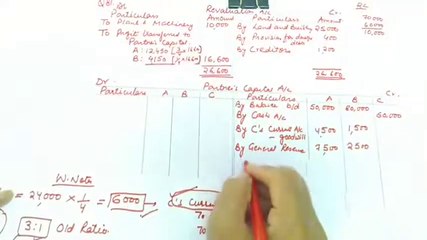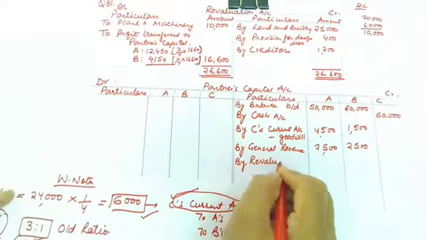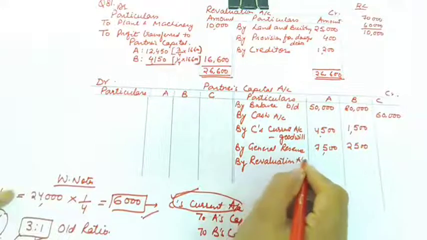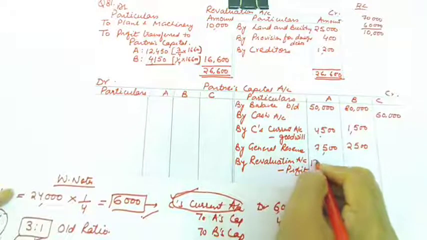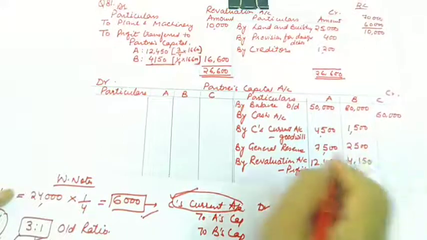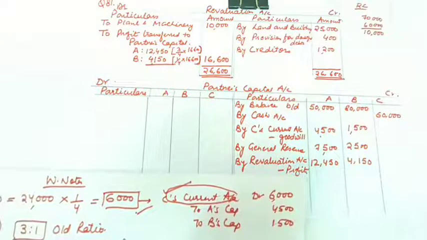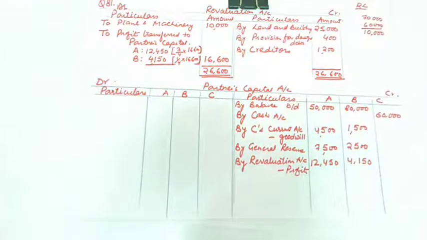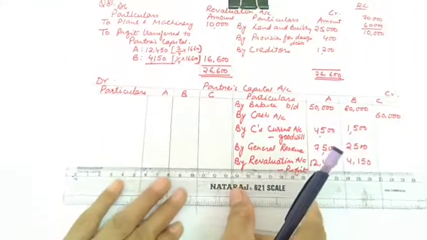Then we'll be giving them the revaluation profit. This is the revaluation profit. So we'll be writing like this: by revaluation account, and in the bracket or by putting a hyphen you can mention profit. This is 12,450 and 4,150 for B. So these are the possible items, the total adjustments which are to be done. So now let us calculate the closing balance, the actual closing balance, because the second part will be utilized for making the capital adjustment.